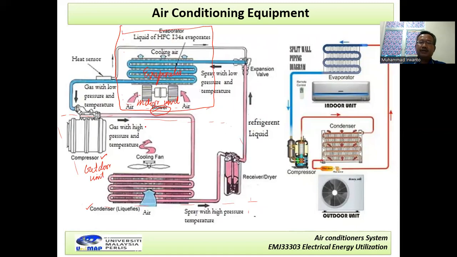Okay, now we repeat the explanation again. The refrigerant vapor enters this tube, in the expansion, in the evaporator. Now in here, the refrigerant vapor will absorb the heat from the air, if it is installed in our room, our office, our house.